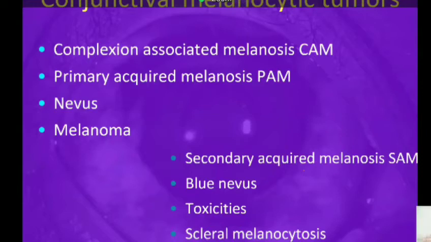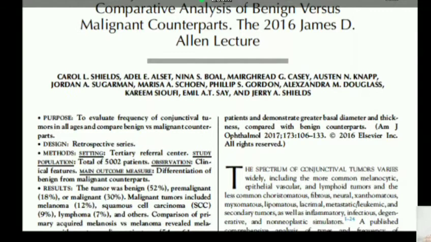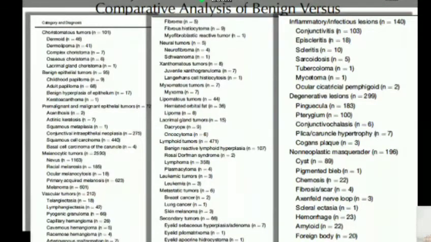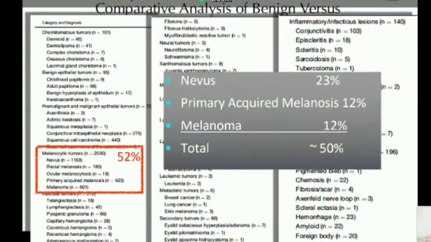Now, how common are conjunctival pigmented lesions? In Asia, the story is a little different. We don't have it as common as is seen in the West. But in the West, in the largest series, conjunctival pigmented lesions constituted 50% of all conjunctival tumors. When you look at it carefully, about half of them were nevi, unfortunately, and only about a quarter of them were melanomas. So 12% is the overall number of melanomas that we see in all conjunctival tumors.